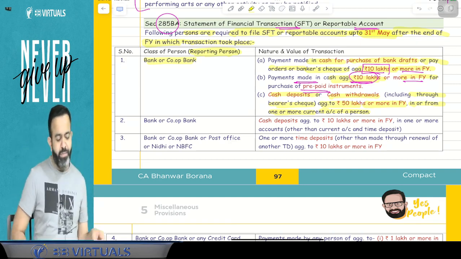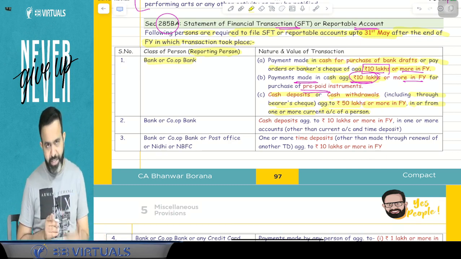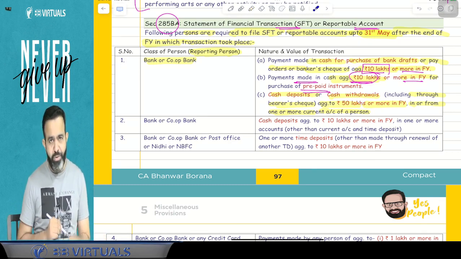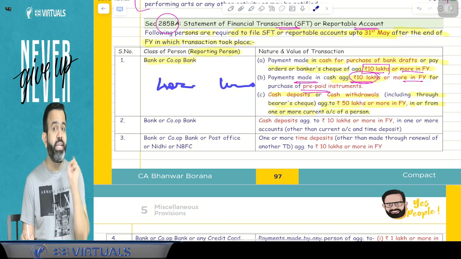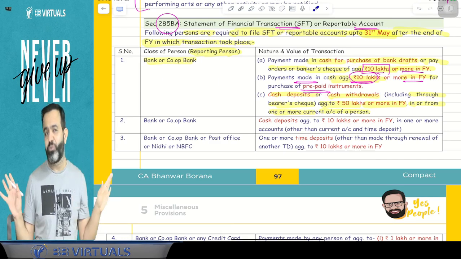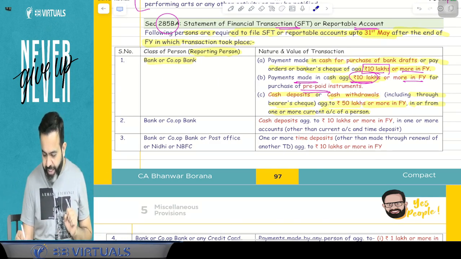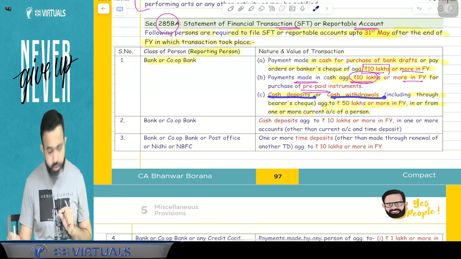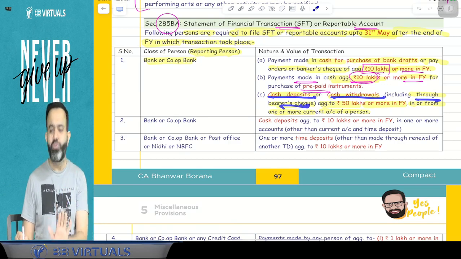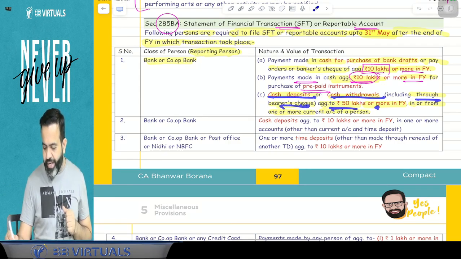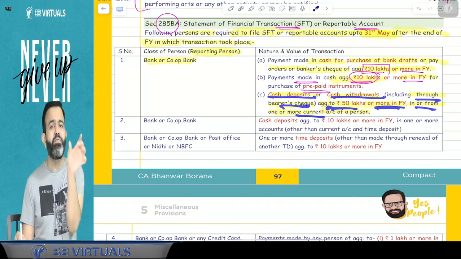Here guys, suppose for an example, in your current account, cash deposit is 40 lakh and cash withdrawal is also 40 lakh. Will your detail be sent to the income tax department? Answer is no. So in your current account, either cash deposit or cash withdrawal, including through the bearer check, if you withdraw through bearer check, that is called cash withdrawal only, aggregating 50 lakh rupees or more in the financial year in or from one or more current accounts of the person with one bank.